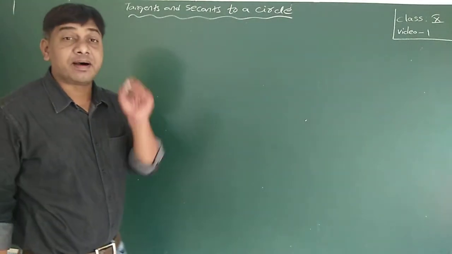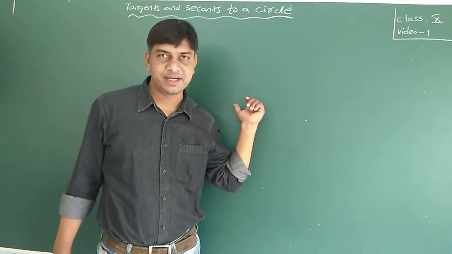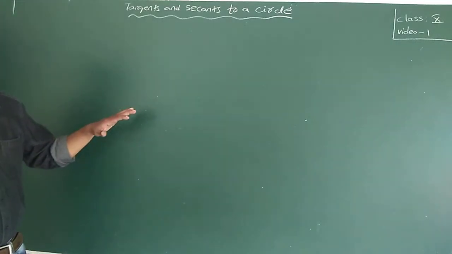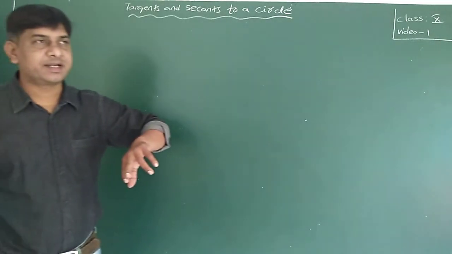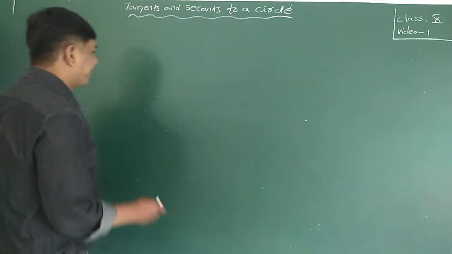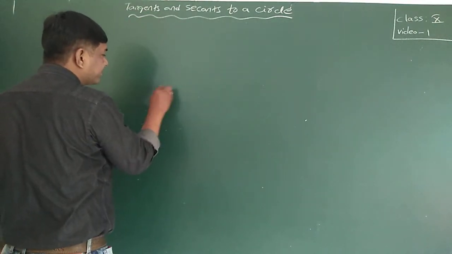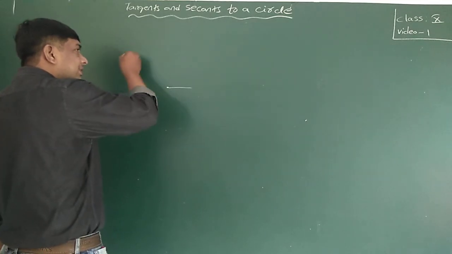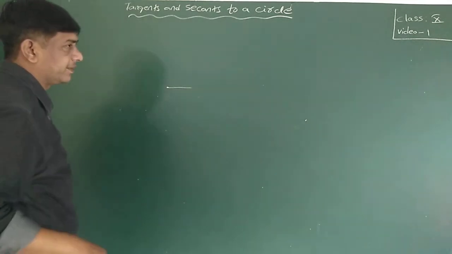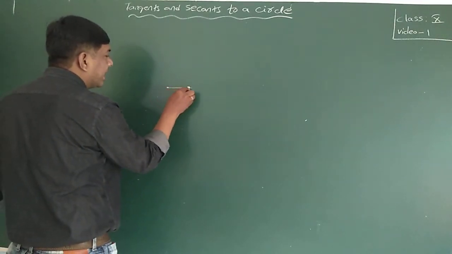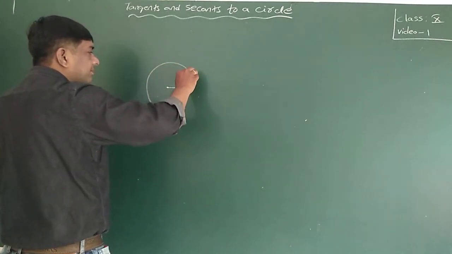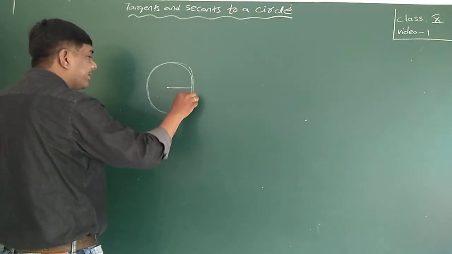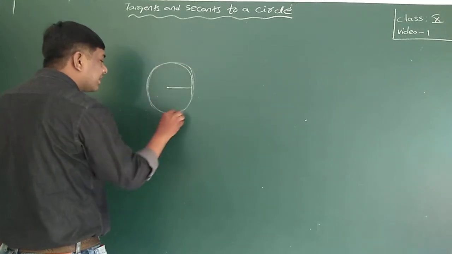A circle is a collection of all points in a plane from a fixed point with a fixed distance. In this whole plane, from this fixed point with a fixed distance, the collection of all the points will be around that point only. So this is a collection of all the points. So this is called a circle.